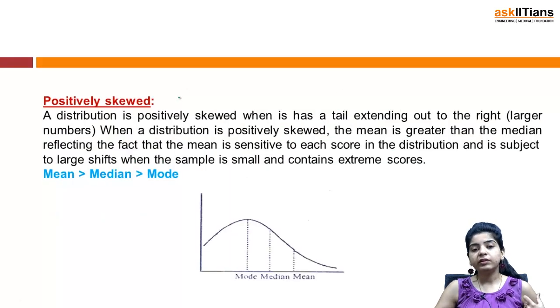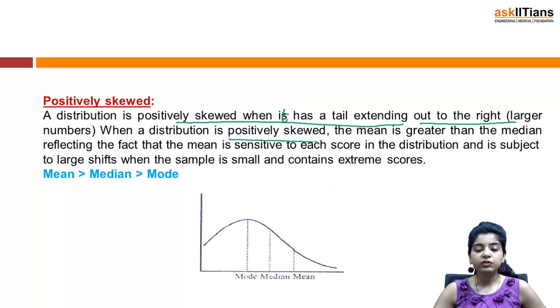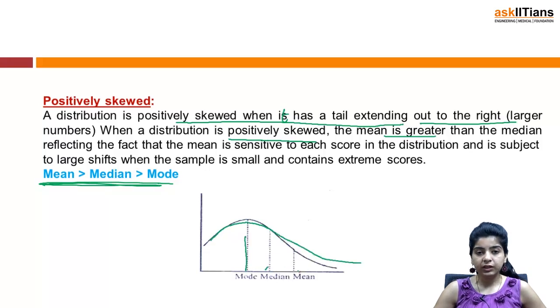We have discussed symmetric distribution, then we will be discussing negatively skewed, and we have positively skewed. A distribution is positively skewed when it has a tail extending out to the right, toward larger numbers. When a distribution is positively skewed, this is what you need to remember. You will have a distribution of this form. This is your mode, median, mean. Mean is greater than median is greater than mode in case of a positively skewed distribution.